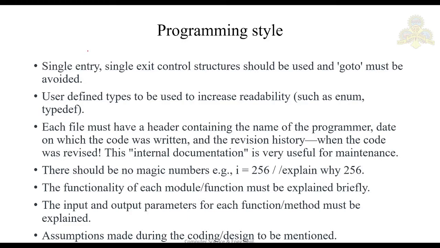The next point in programming style is that each file must have a header containing the name of the programmer, the date, and the revision history. This becomes very important during the maintenance phase. The header should contain the author name, who coded it, when it was created, the original date and the last modified date, and the revision history, how many versions have been created. So this is very important.